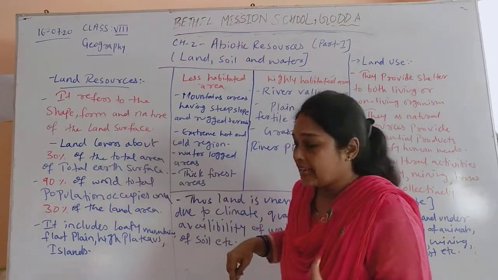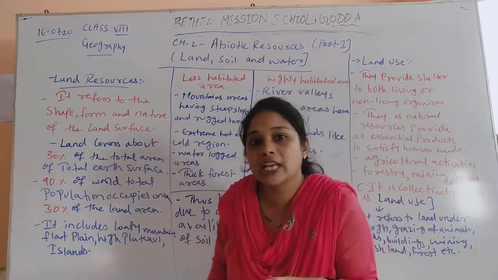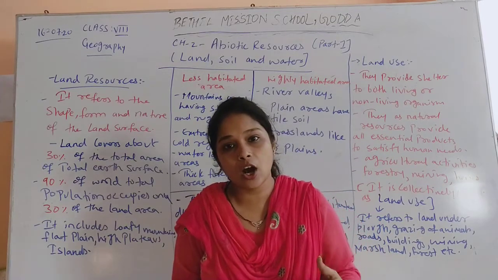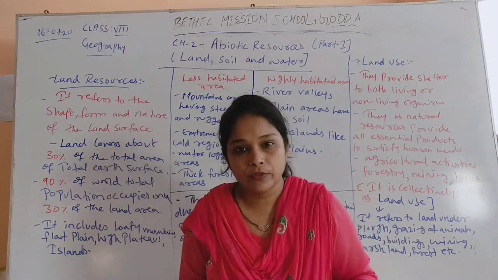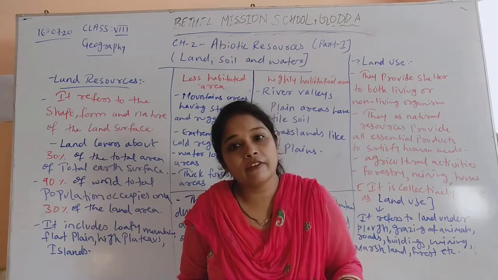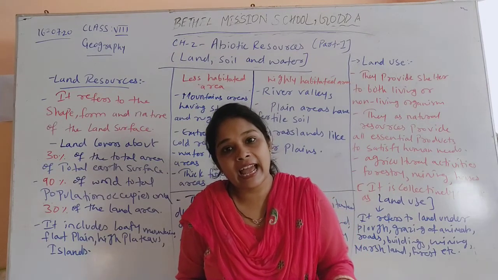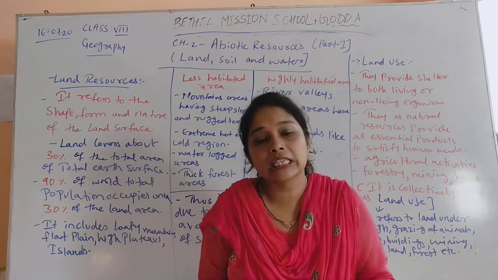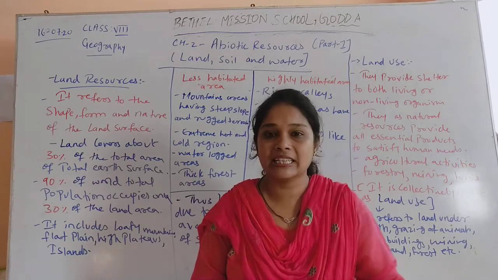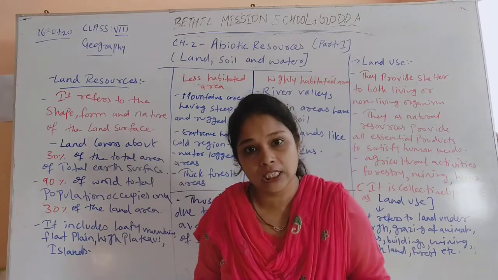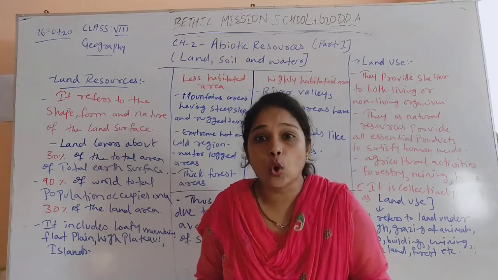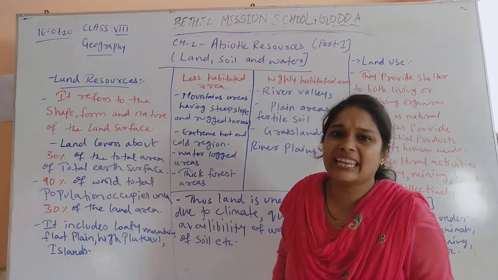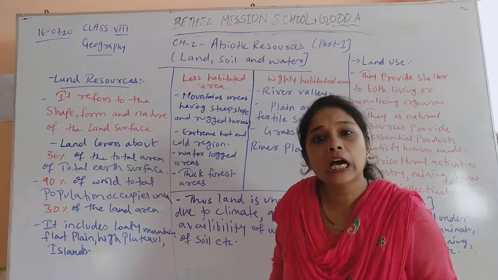Okay, what is land? First of all, a simple meaning of land. Land means anything which is above, under or on the earth. So in very simple words we can define land as whatever things are under the earth, above the earth or on the earth. Either it is forest, rivers. And when we talk about soil, soil also comes under land resource. So over here, land resources means anything which is under, above or on the earth.